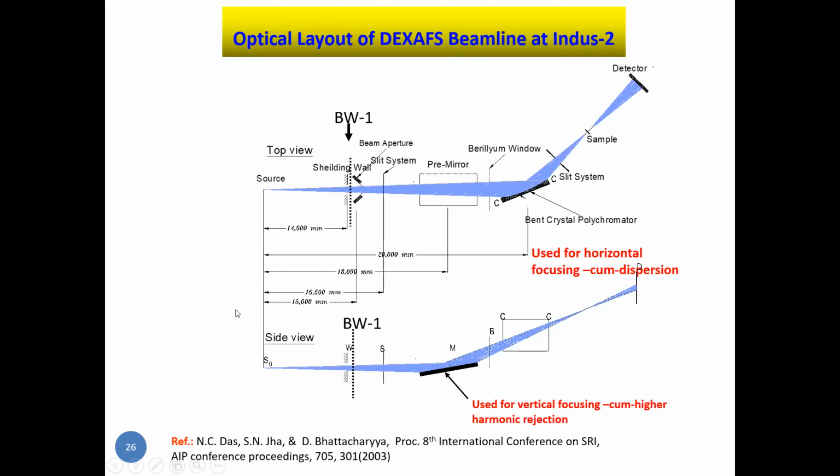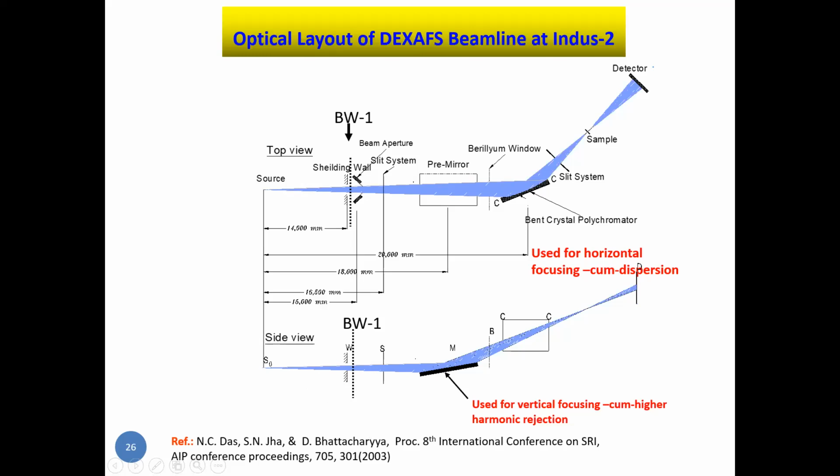and this is a bent crystal. It is called a polychromator instead of a monochromator. The reason is because we want to have a polychromatic beam so that simultaneously we can record the whole edge spectrum instead of scanning. And this is done by bending this crystal. So once you bend the crystal, we have a range of Bragg angles available along this length, and that's why it gives rise to a range of energies focused at the sample position. And this further diverges after the transmission, and then we detect this by a position sensitive detector. And so the whole spectrum is recorded in a few hundred milliseconds.